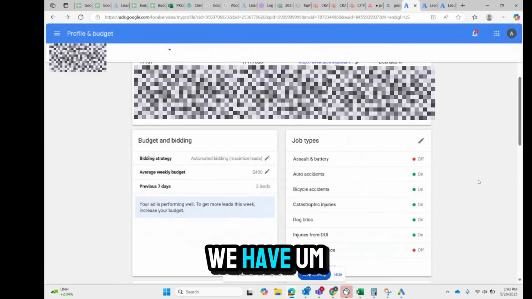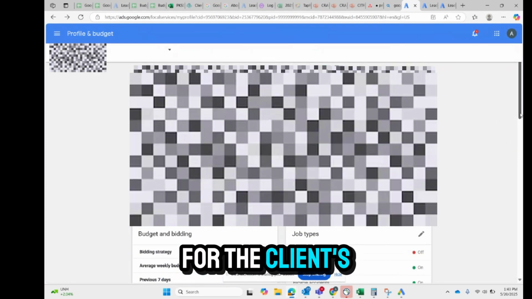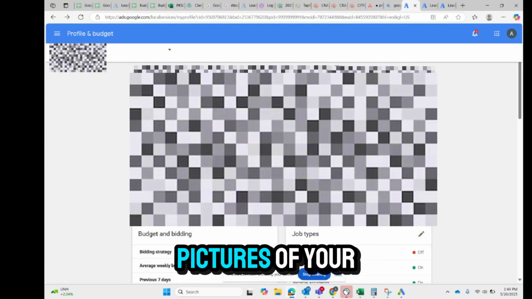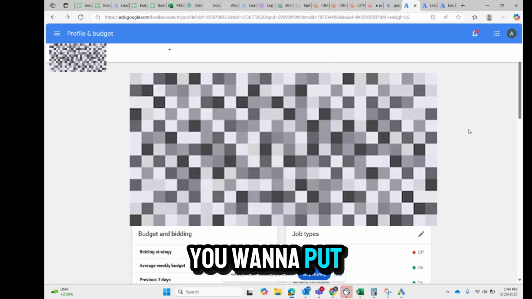So under this we have photos. I won't scroll down, just for the client's privacy, we're going to make sure we don't show it. But under this is basically where you would show the pictures of your firm, like the building, the lawyers, the partners, even logos if you want to put them.